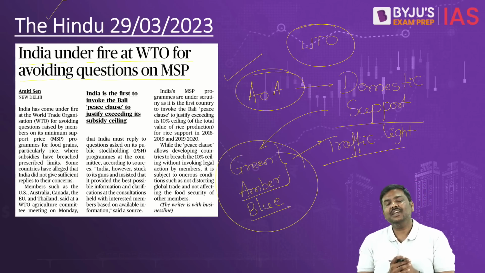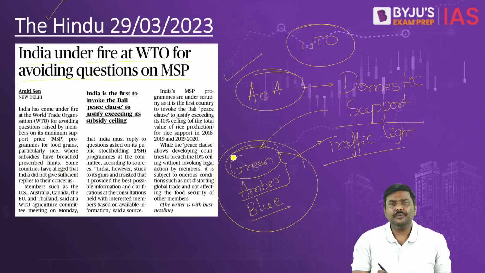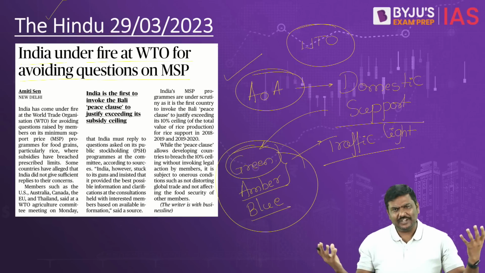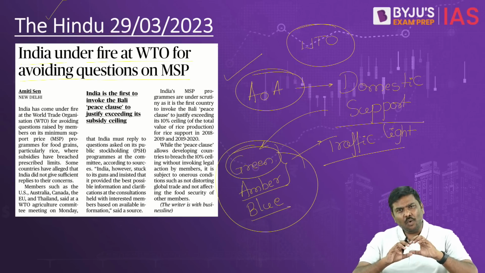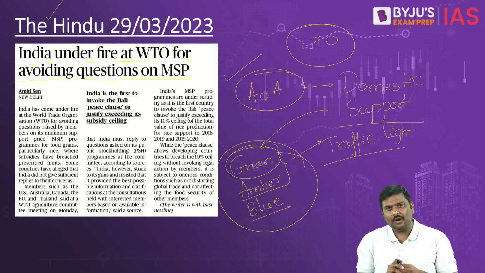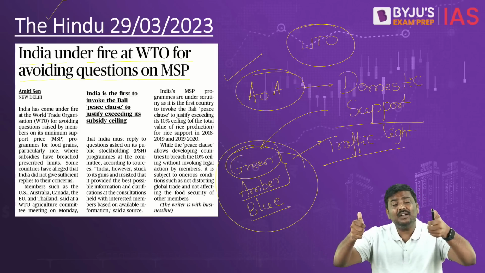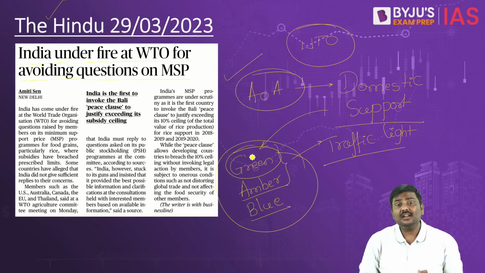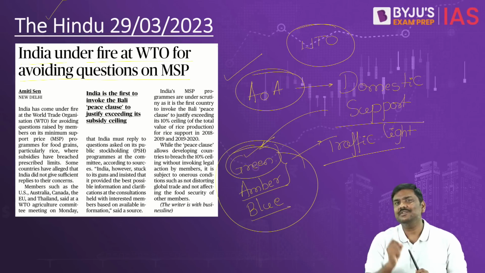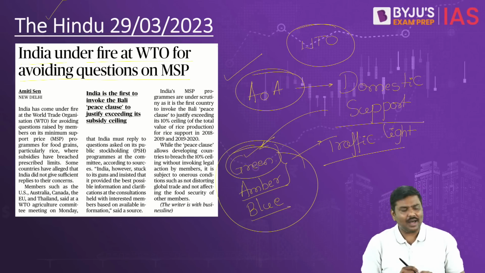So understand the logic here. Whatever subsidies are provided by the government which will not create any kind of distortion or negligible distortion in the market, these are classified under green box subsidies. Now, what is this idea of market distortion?